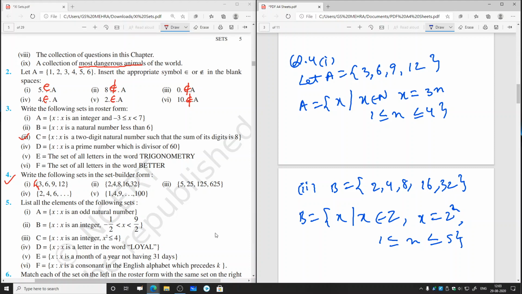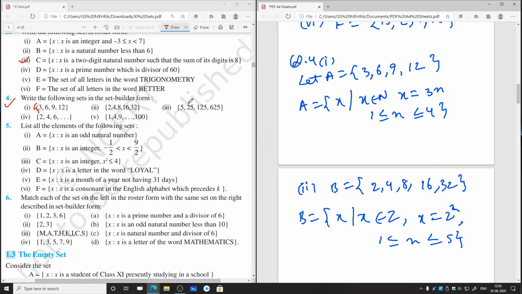Now, same way, you all can try this third part also. Third part, and this fourth part is very simple. Just if you see it, it is 2, 4, 6. So 4 means twice of 2. 6 means 2 into 3. So just fourth part also you'll do on your own, right?